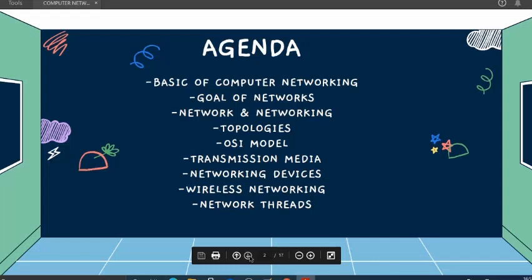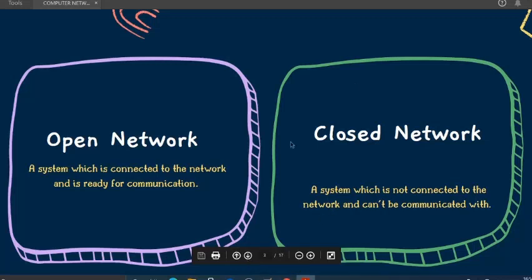So these are the topics that we are going to cover in our upcoming videos. Also, we are going to see the basics of computer networking, like what is computer networking, and then types of computer networks. We are going to see all those things in today's lecture. Before moving further, let's see what is an open network and a closed network.